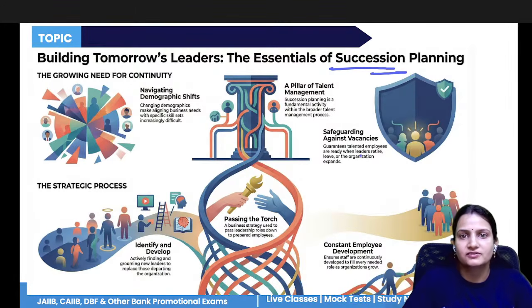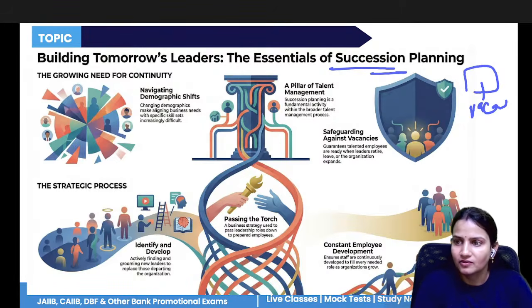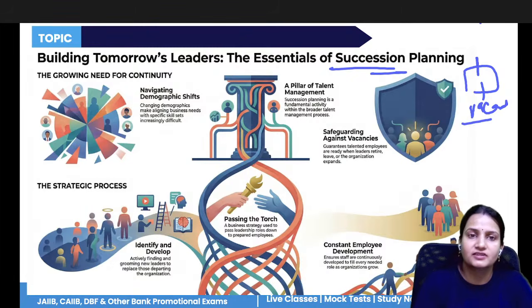Succession planning is what? Suppose a manager is on a high post in the company, and suddenly there is a sudden demise of the manager. Now that position remains vacant. Because that person was at a high-level position, you need to arrange a person who should fit at this position, who should handle all the tasks and all the responsibilities at this position.